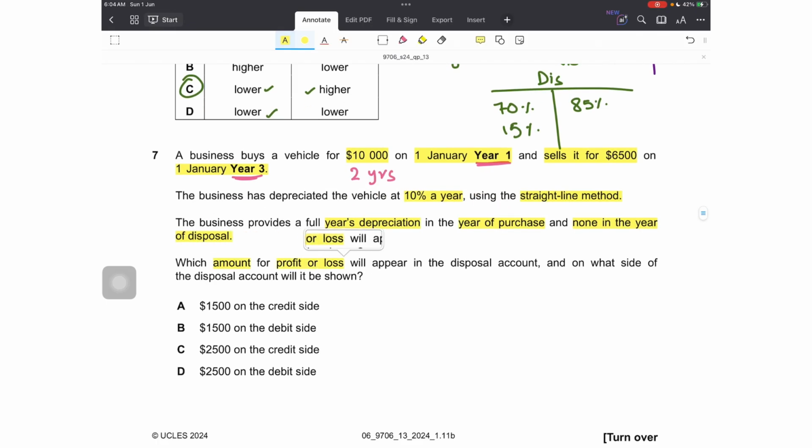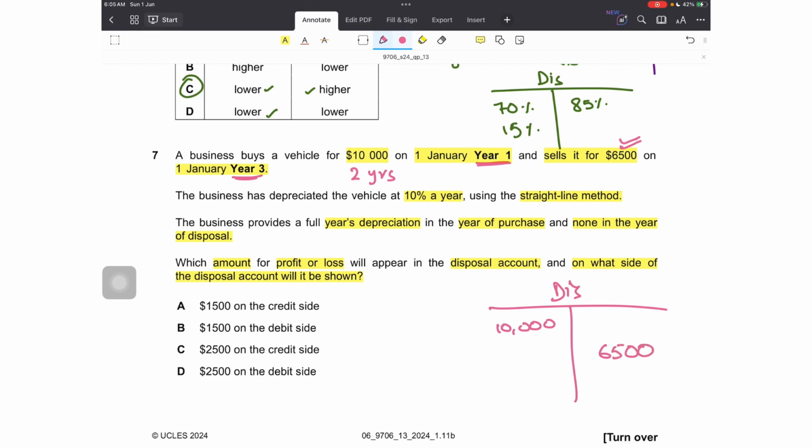Question: which amount for profit or loss will appear in the disposal account, and on what side of the disposal account will it be shown? So we have to find out the gain or loss on disposal. Easy. What is the cost? 10,000. That will be debited in the disposal account, and disposal proceeds are given. Yes, disposal proceeds are 6,500. That would be credited, and we have to write off the accumulated depreciation. That would also be recorded on the credit side.